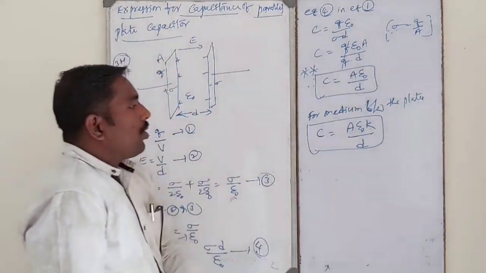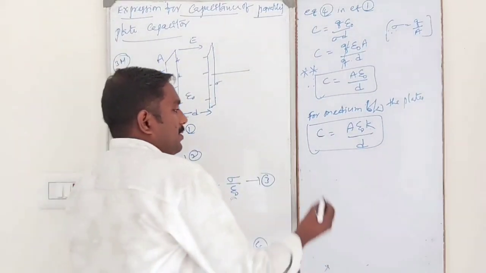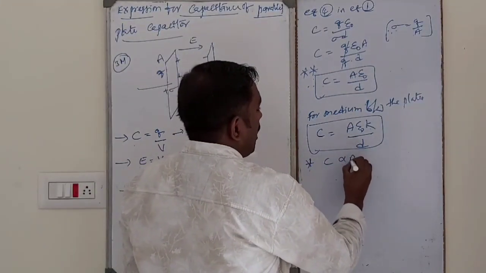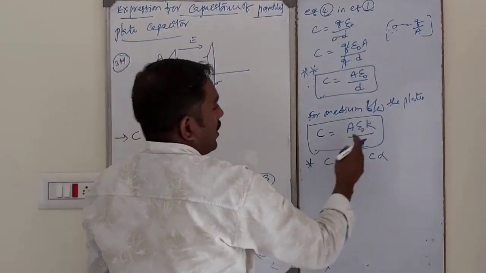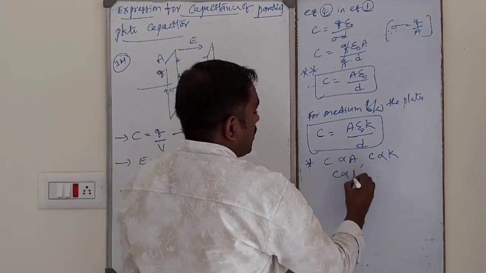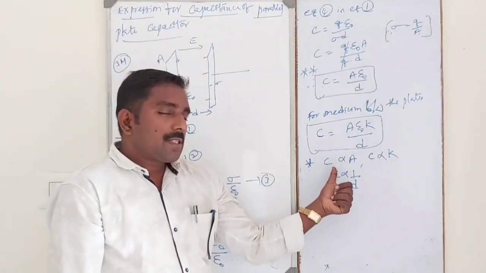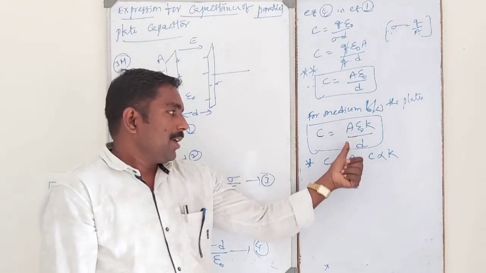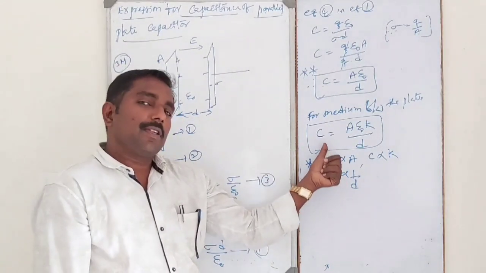So capacitance of a parallel plate capacitor depends upon what factors? Very important: capacitance is directly proportional to the area, directly proportional to K, that is the dielectric constant, and inversely proportional to the distance between the plates. As the area of each plate increases, capacitance increases.